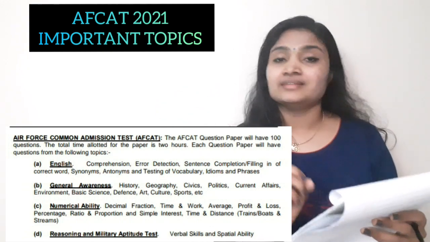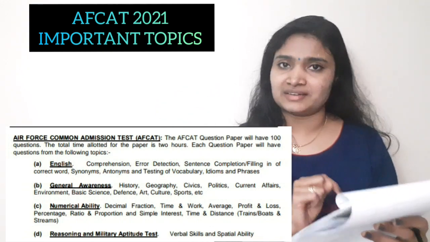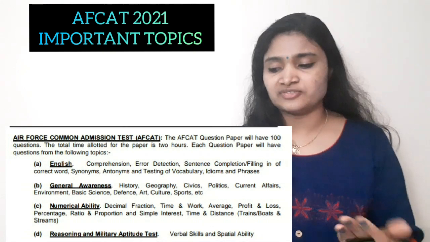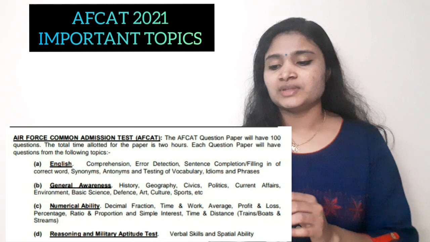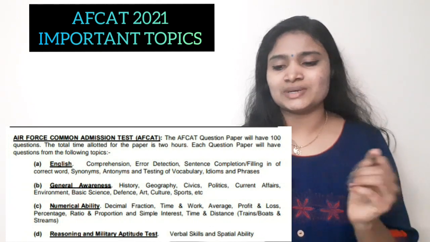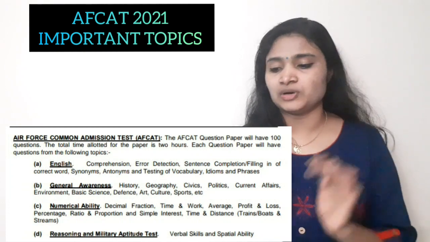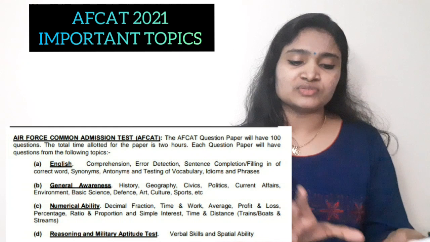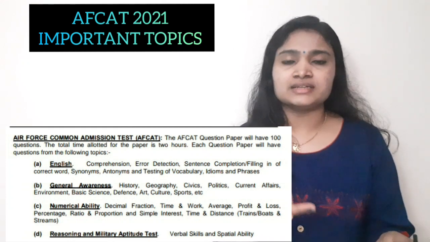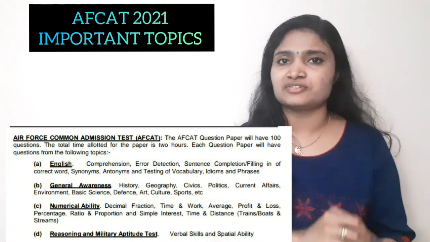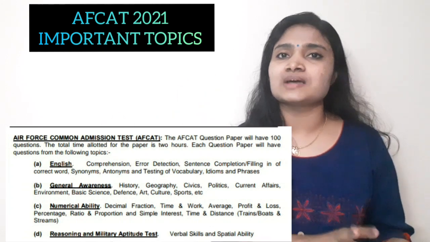Next one is general awareness. For general awareness, you have to study history, geography, civics, politics, current affairs, environmental questions, basic science, which is very important, defense, arts, culture, sports, etc. These are the areas you have to study for general awareness. General awareness is not just general awareness but also current affairs, that is, general awareness plus current affairs.